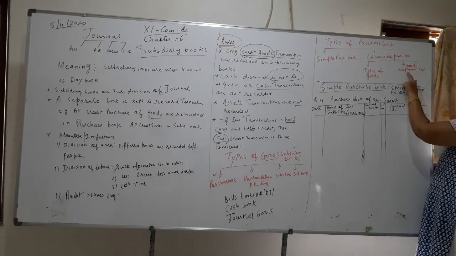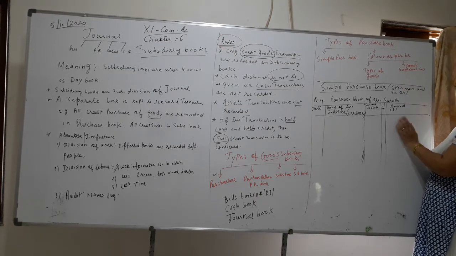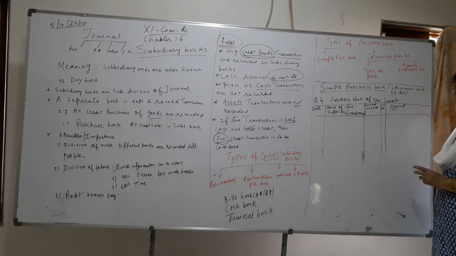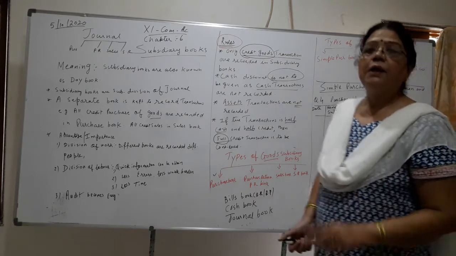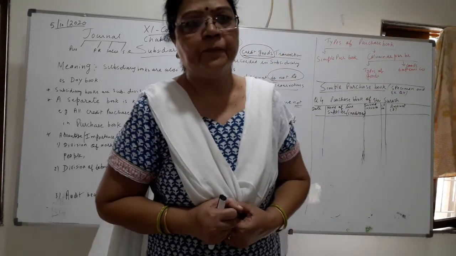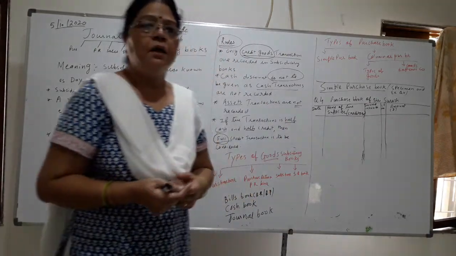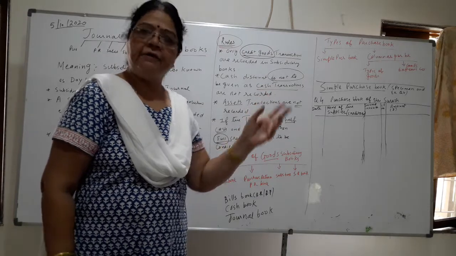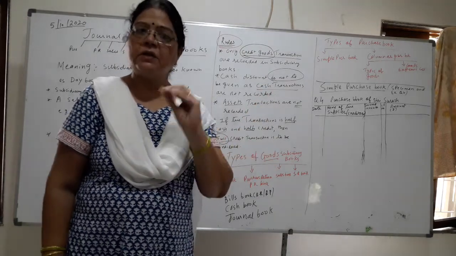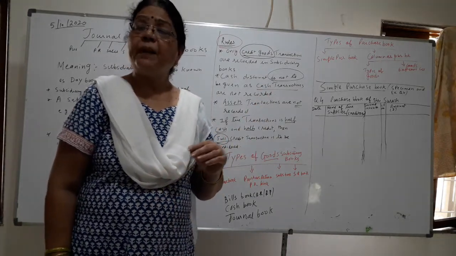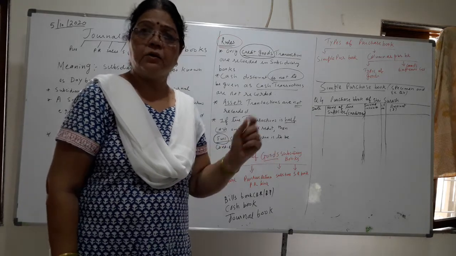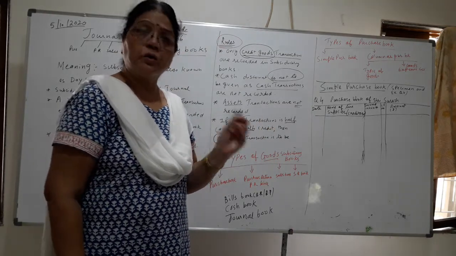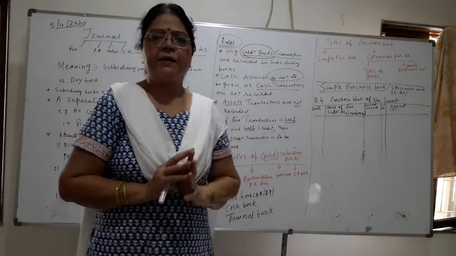And in the expense column we will have all the different types of expenses which you make in order to purchase goods. When you purchase goods, children, we have to pay for carriage, railway freight, transport, tax, octroi, all different types of expenses.